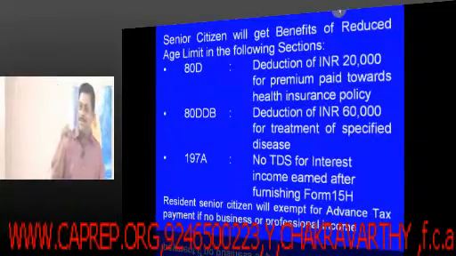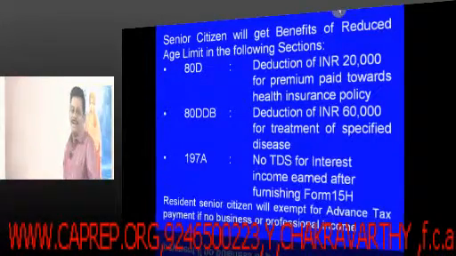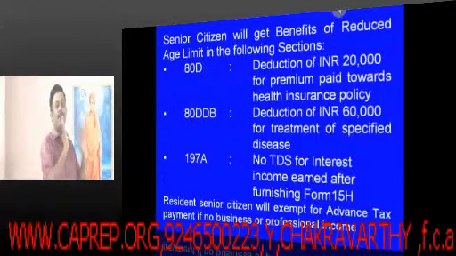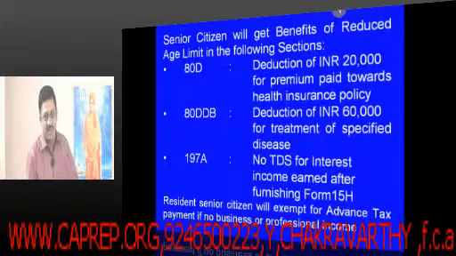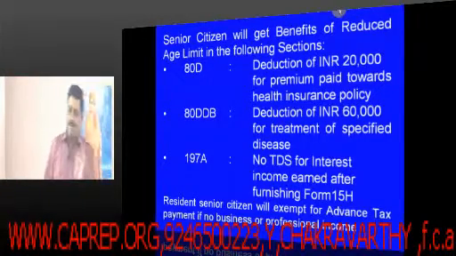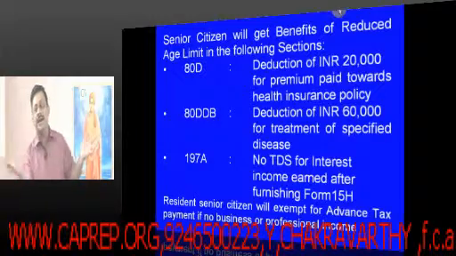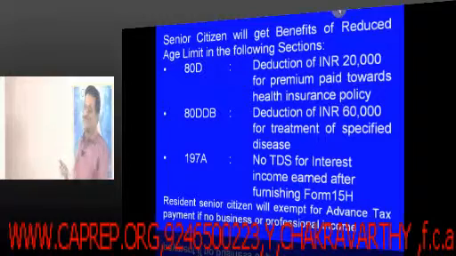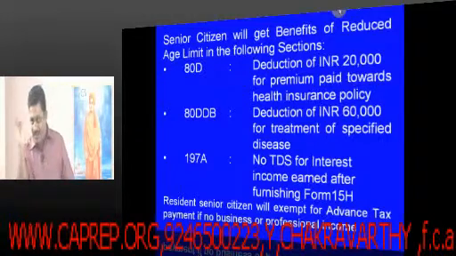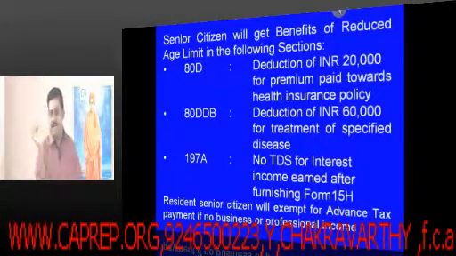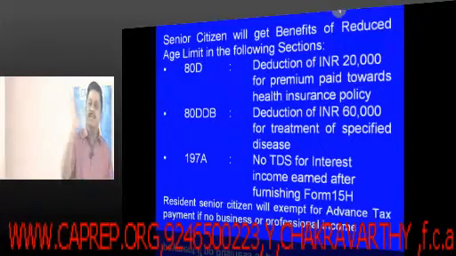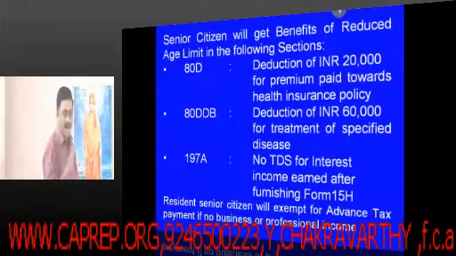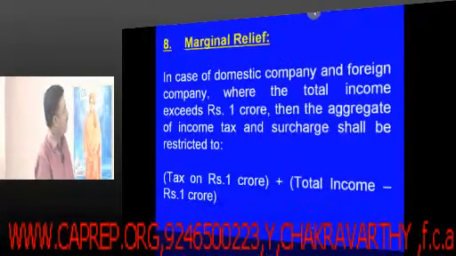Otherwise, every person who has got income more than the basic exemption limit also goes and furnishes form 15H, and the bank coolly doesn't deduct the tax at source. That is what I am saying. Year after year, the move is towards broadening the tax base. The point here that you have to remember as a student is under section 197A, the facility is there for the senior citizen, and in case he submits a form 15H, there is no need for deducting the tax at source.